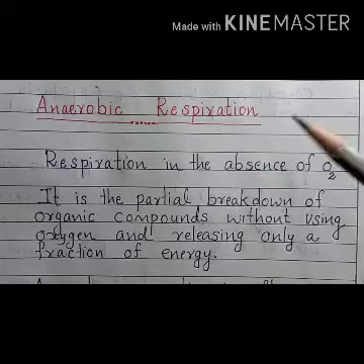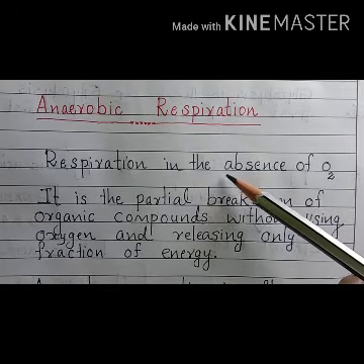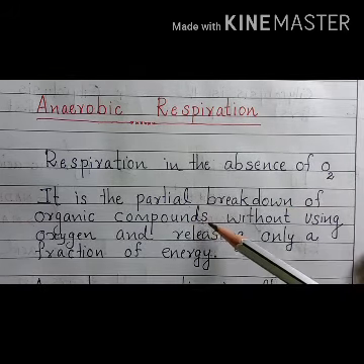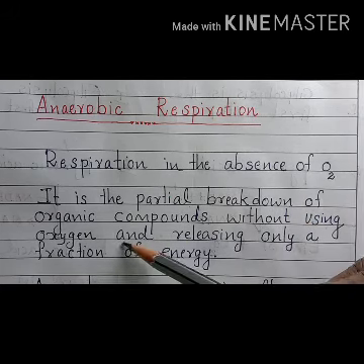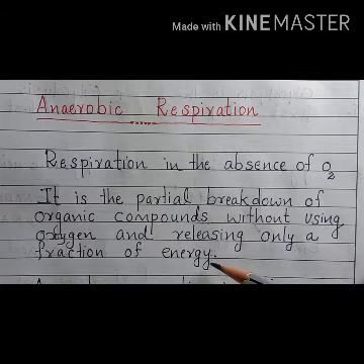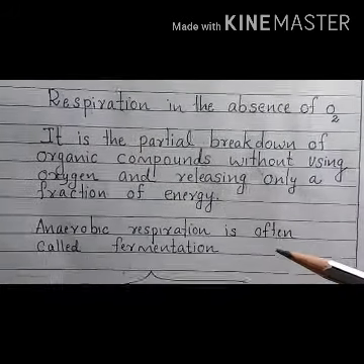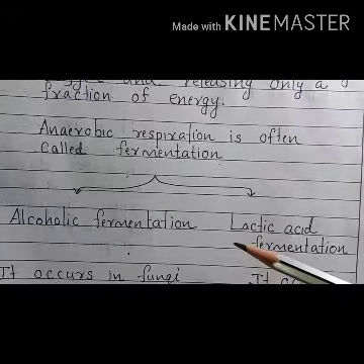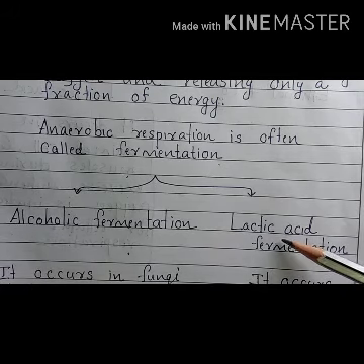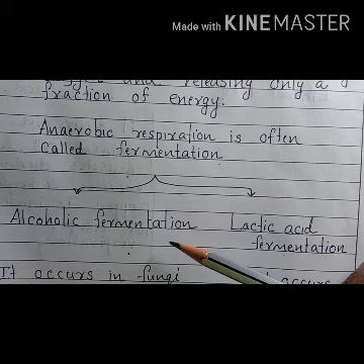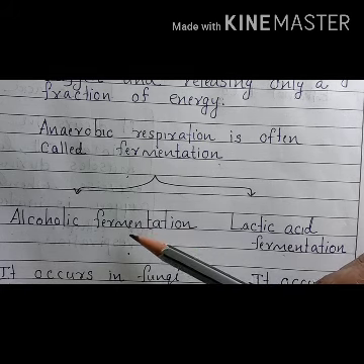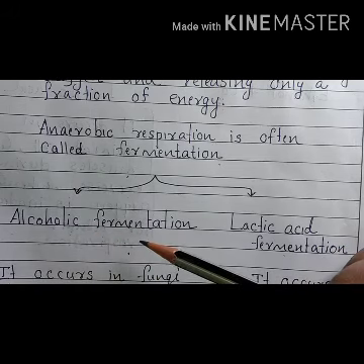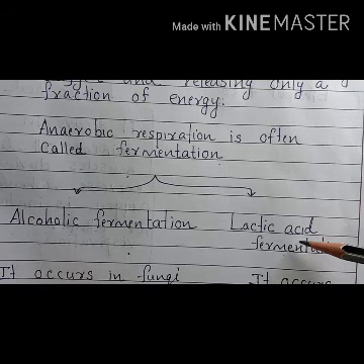In anaerobic respiration, respiration happens in the absence of oxygen, and it is the partial breakdown of organic compounds without using oxygen, releasing only a fraction of energy. Anaerobic respiration is often called fermentation, and it is of two types, alcoholic fermentation and lactic acid fermentation. Based on the end product that we get, fermentation is of two types. In alcoholic fermentation, alcohol is the product formed, and in lactic acid fermentation, lactic acid is formed.